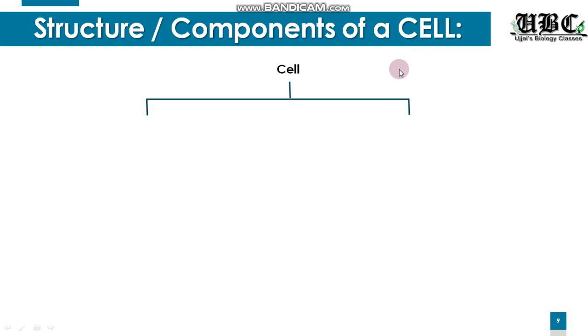So a cell has 2 parts mainly in all cells. It has a plasma membrane, which is the outer covering. And if we remove the plasma membrane, all the internal contents inside the cell are together termed the protoplasm. In the previous slide, you heard the term protoplasm, who gave it? You can easily go through the previous slides. The scientist Purkinje developed and coined the term protoplasm.